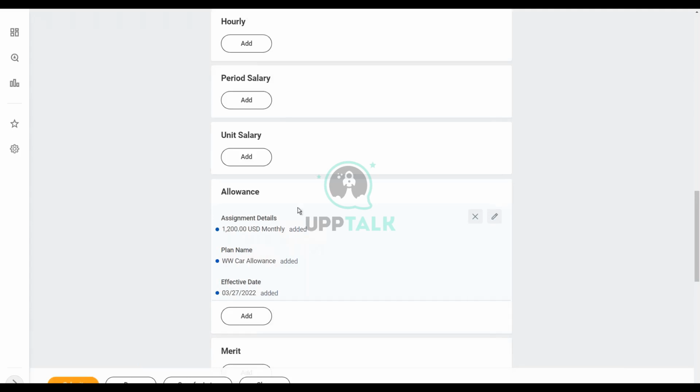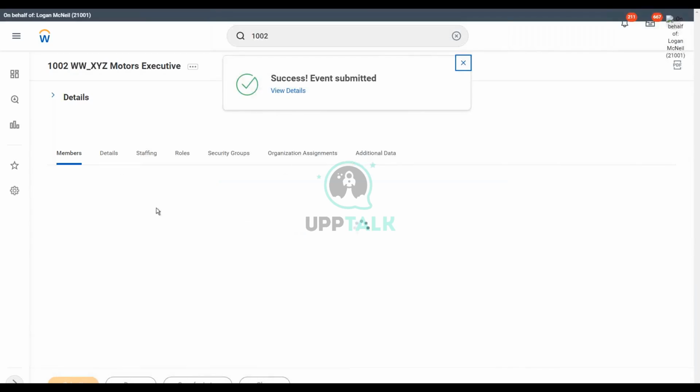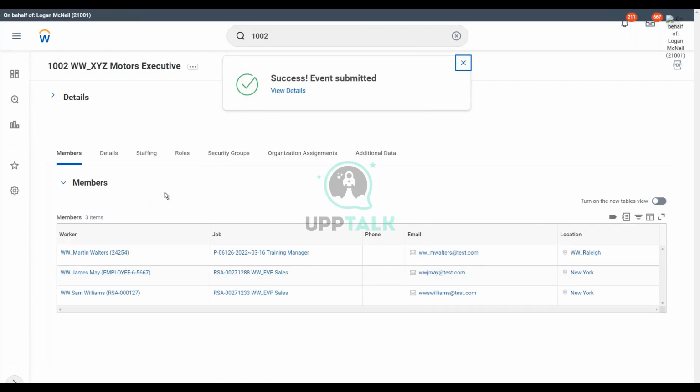So if the package defaults, all of the other components will automatically default. And you see how easy it is. I just had to enter the salary amount and that's it. It's done. So as a recruitment consultant, or as the person who is doing the hiring, I don't have to worry about which salary plan to choose or which allowances I need to give to the particular worker based on my eligibility rules. It will all default automatically. You see the way the eligibility rules are working.